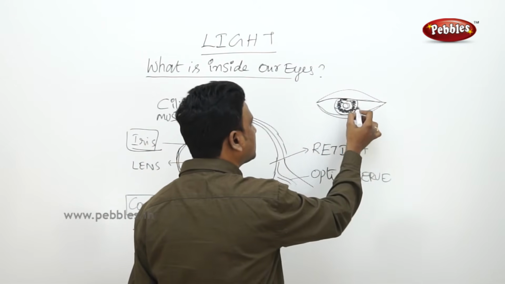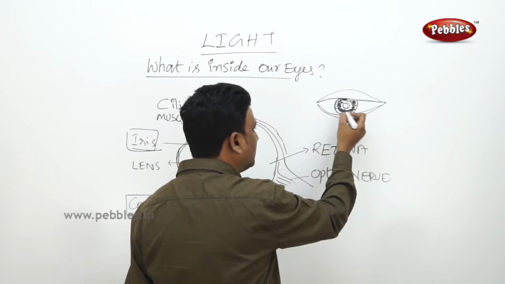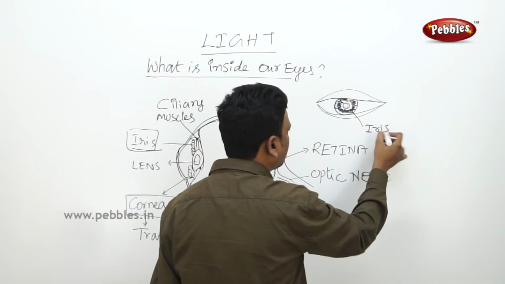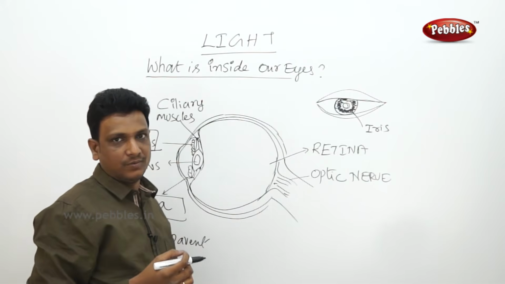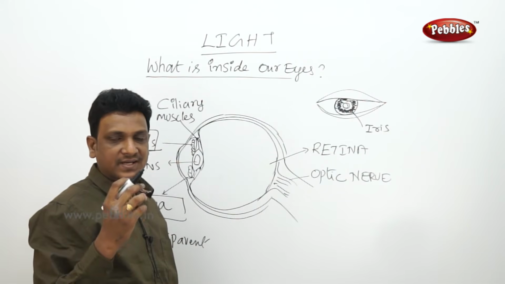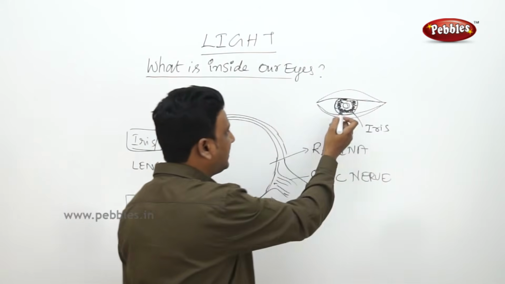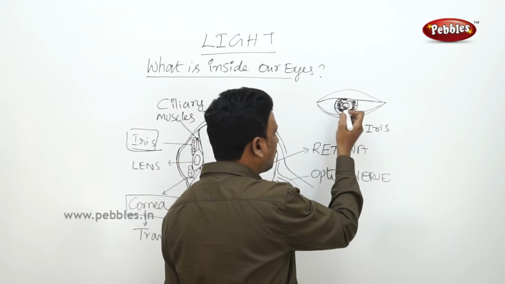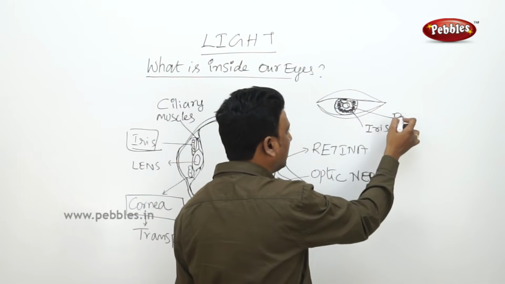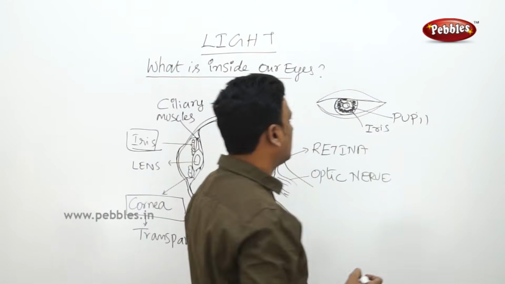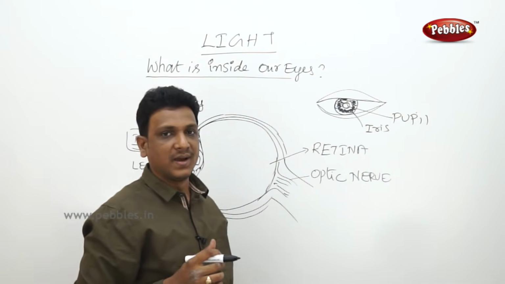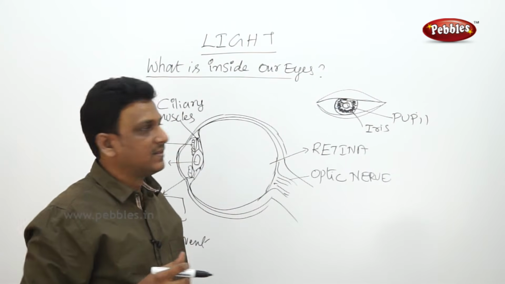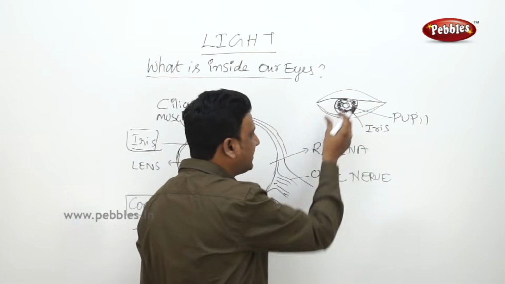So what is this? This one is the iris. There is a small hole in the center which allows light to get inside. The iris leaves a small portion open for the light to enter, and that is called the pupil. The size of the pupil changes by the iris. The iris will reduce the pupil size and increase the pupil size.